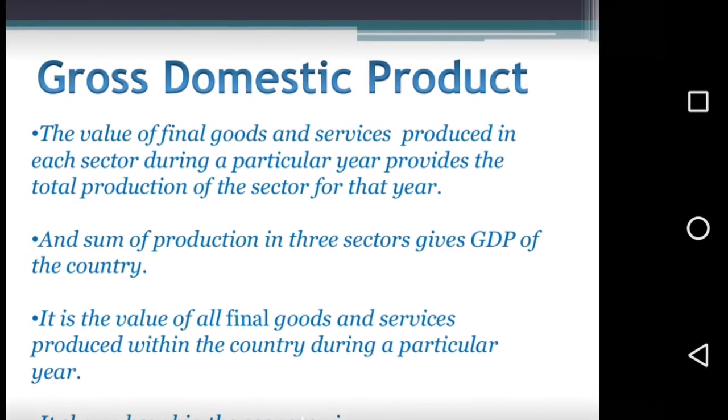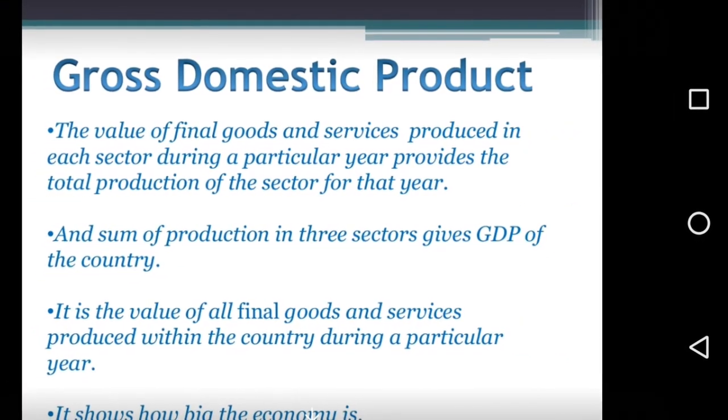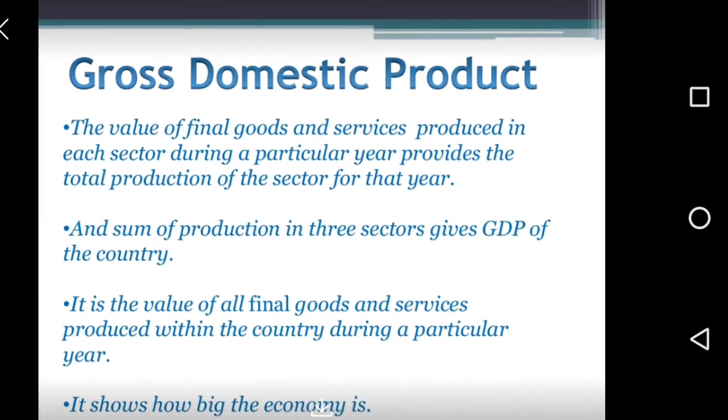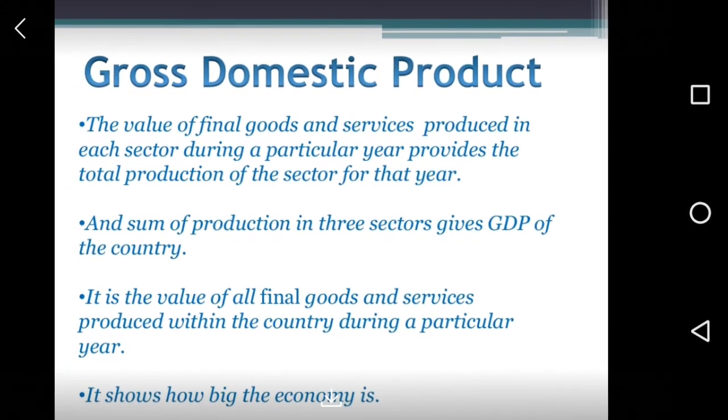If you're asked to define the GDP in a sentence, you'll mention it like this: it is the value of final goods and services produced within the country during a year.